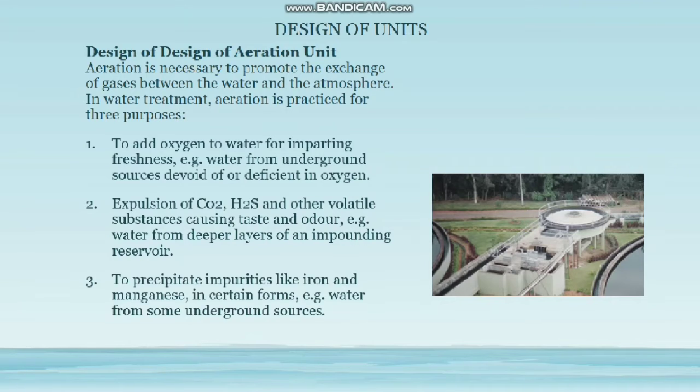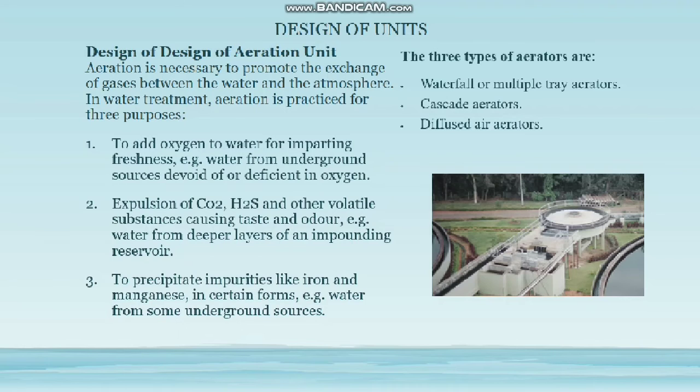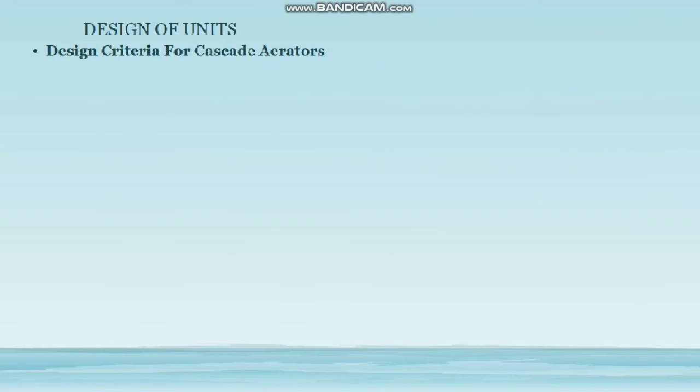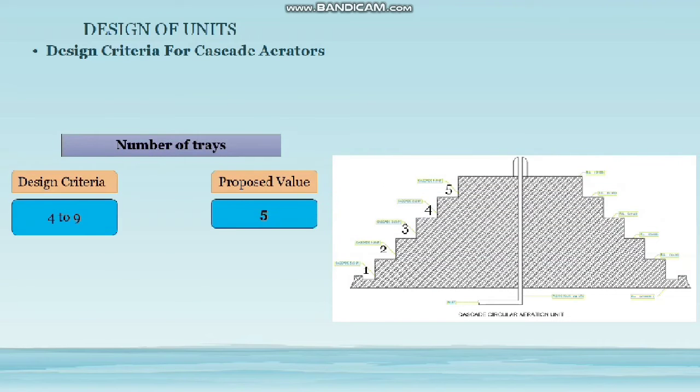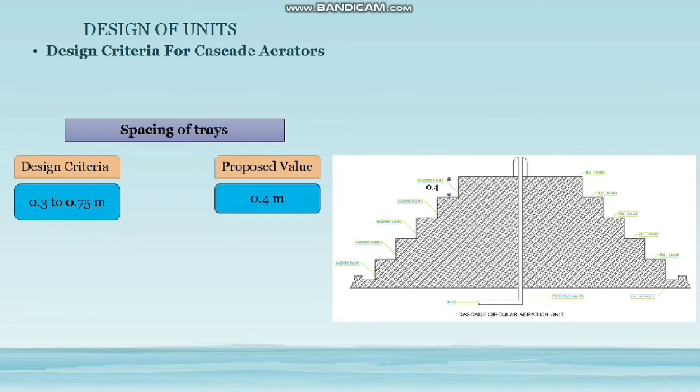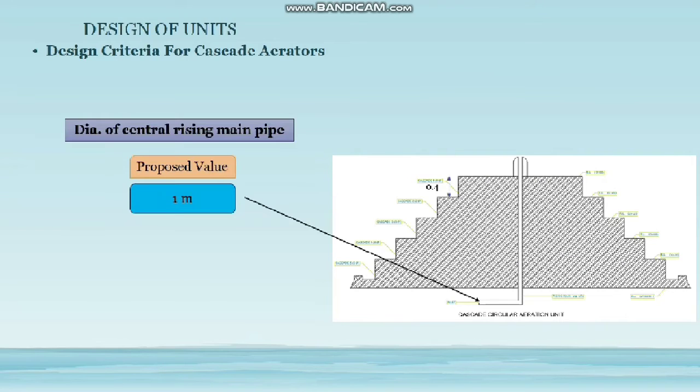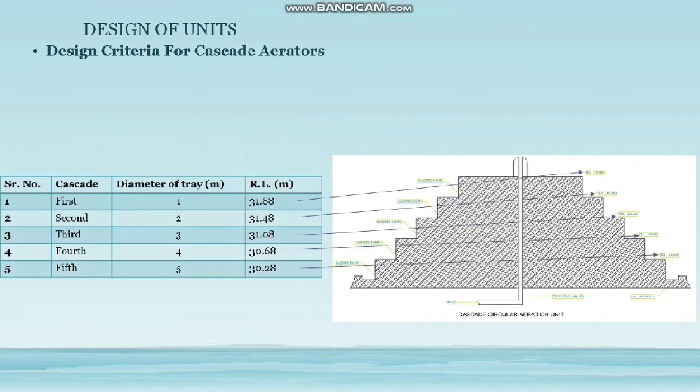Number 3, precipitate the impurities of iron and manganese in certain forms. There are three types of aerator used: number one is waterfall, number two is cascade, number three is diffused air. Here for our project we propose a cascade aerator with 5 trays. The spacing between the trays is 0.4 meter, while the diameter of the central rising main pipe is 1 meter, and these are the cascades and their diameters and ranges.